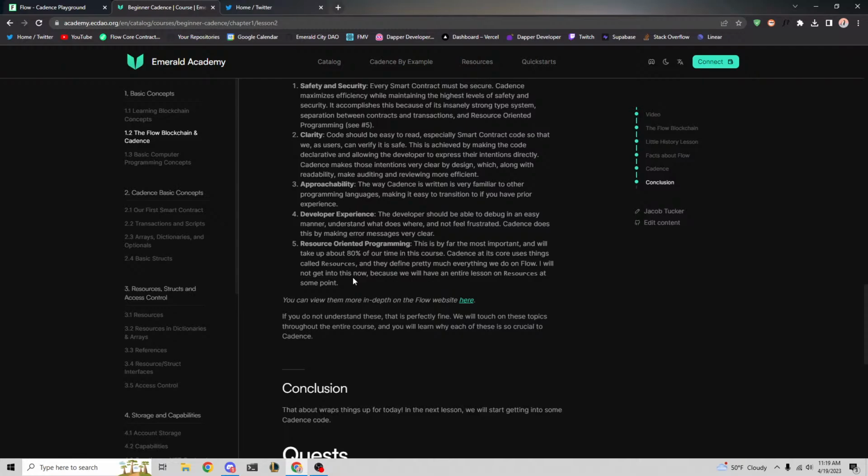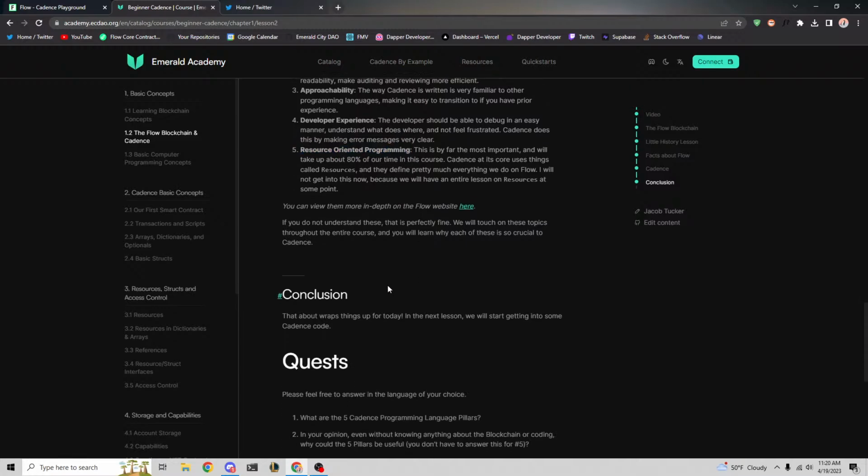In a contract, it'll basically say, okay, Jacob owns NFT ID 1, and it's literally just a map on chain that says 1 maps to Jacob, 3 maps to BZ, right? Whereas in the Cadence world, and also the Move world, it's very different. NFTs are actual objects that we move around on chain and put into people's accounts. So that's what resource-oriented programming is talking about.